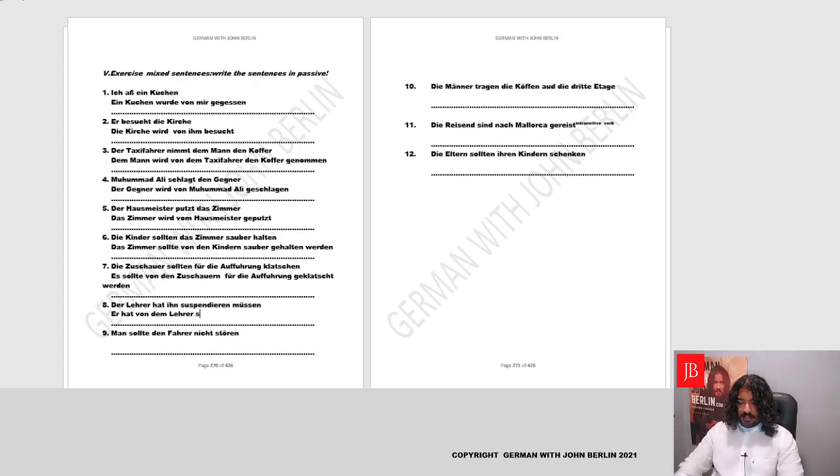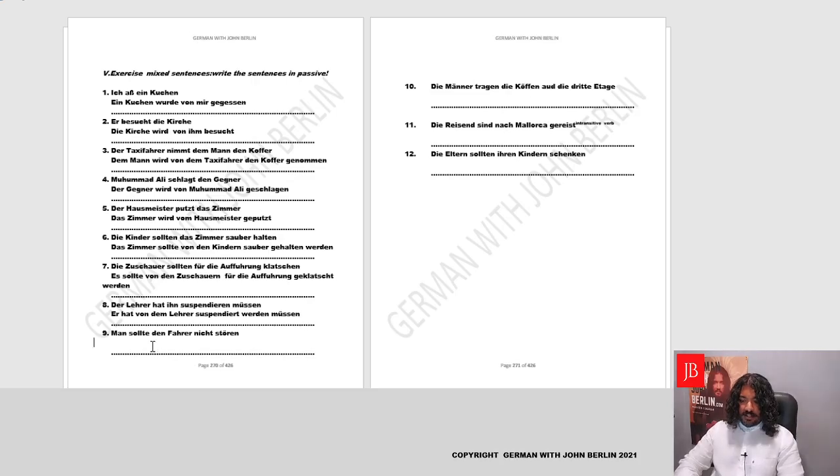Very good. The main verb is suspendieren, it'll become perfect, suspendiert. Very good. Then we'll introduce the helping verb for passive, werden. We'll write the modal verb, müssen. Yes. He has had to be suspended by the teacher. Hat von dem Lehrer suspendiert werden müssen. This is your perfect. This is your passive. And this is your modal verb. Okay.